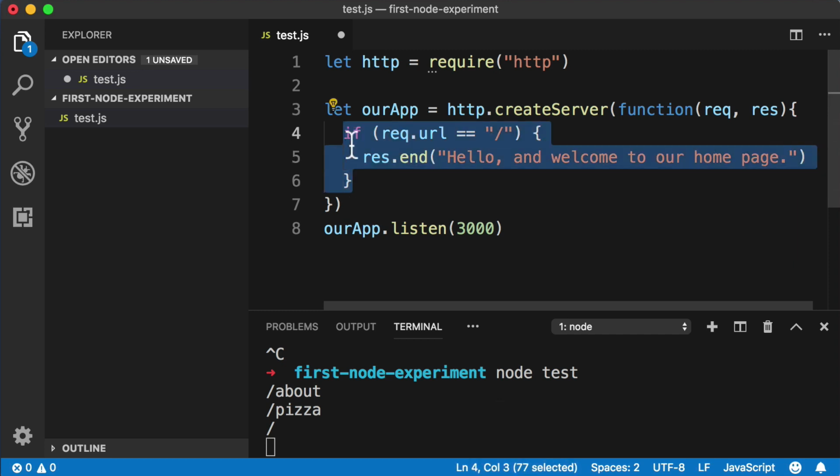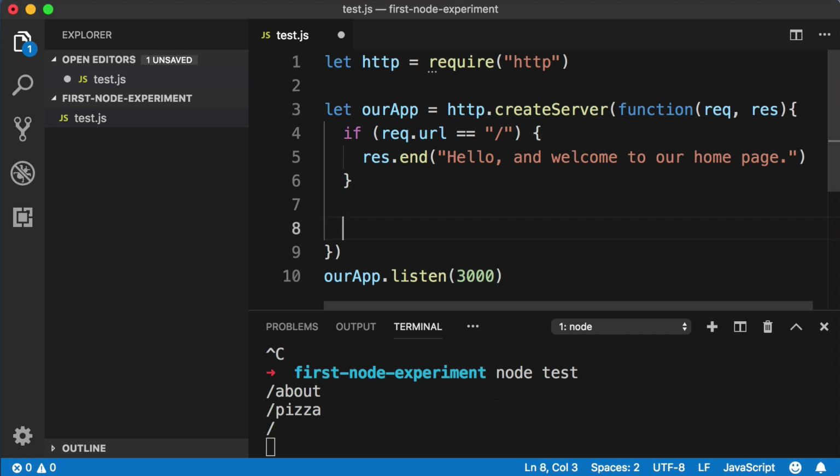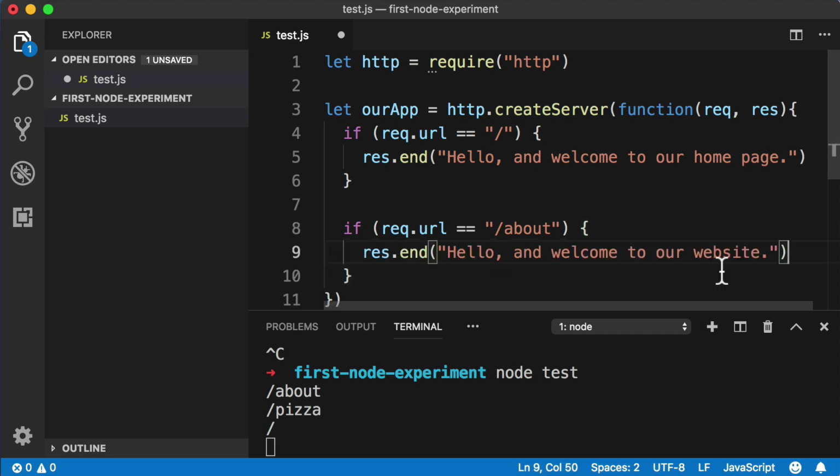Okay, and then right below this if statement, let's just set up another if statement. Say if parentheses, curly brackets. For this condition, let's say if request.url equals, and again, that's double equals to check for equality instead of assigning a value. If it equals quotes slash about, well, then within the curly brackets for that if statement, paste in your clipboard, let's send back a response relevant to the about page. Say, thank you for the interest in our company.